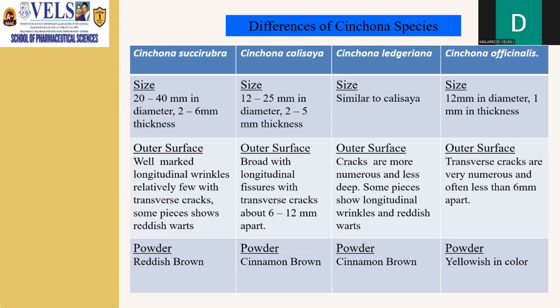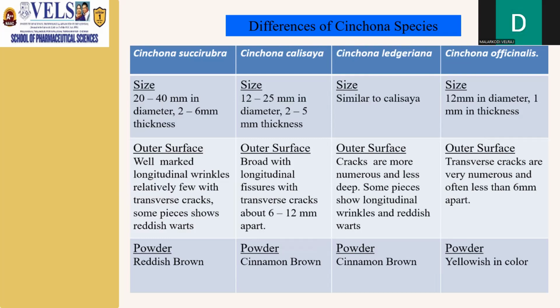Coming to Cinchona calisaya, the size is 12 to 25 millimeters in diameter, 2 to 5 millimeters in thickness, and the outer surface is broad with longitudinal fissures and transverse cracks about 6 to 12 millimeters apart. The powder color will be cinnamon brown. Cinchona ledgeriana has a size similar to that of Cinchona calisaya. The outer surface consists of cracks which are more numerous and less deep. Some pieces show longitudinal wrinkles and reddish brown warts. The powder will be cinnamon brown in color.